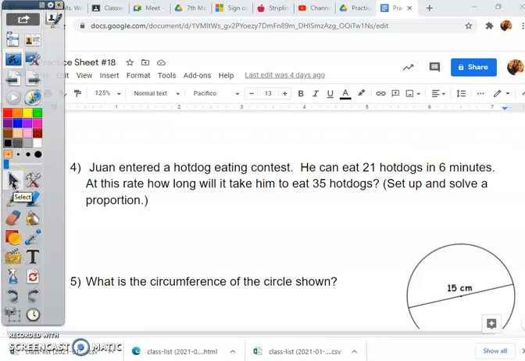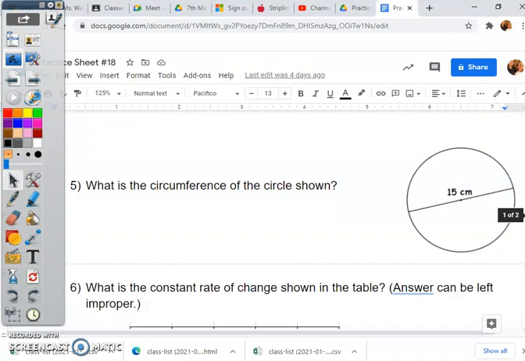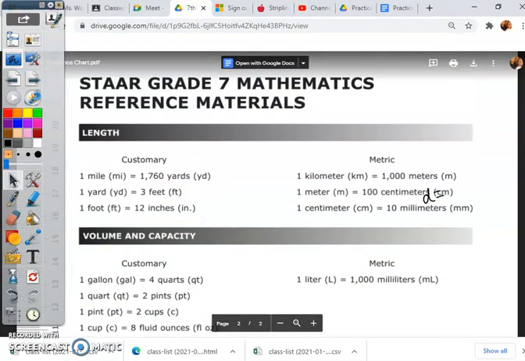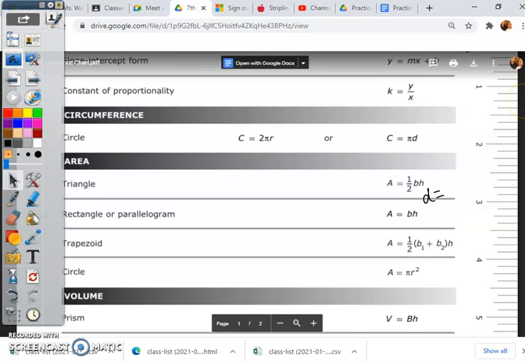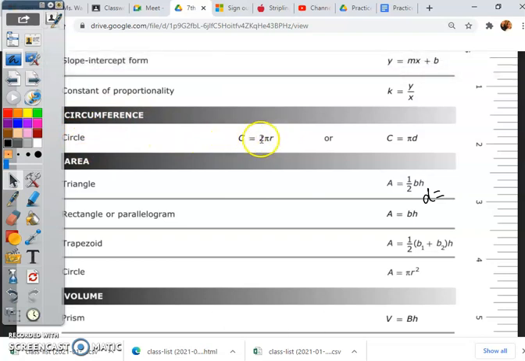Okay, number 5. Circumference. I'm not quite comfortable that y'all know this well enough yet, so I'm going to go over this one. So, what is the circumference of the circle shown? So first of all, come over here. Let's look. This is the longer length. It's the longer word. That word is diameter. Okay, so I can go to my formula chart, and at the top is our formula. So right here we have circumference. And I see C equals 2 pi r. I don't want this one because it's radius. I want this one because it has diameter.